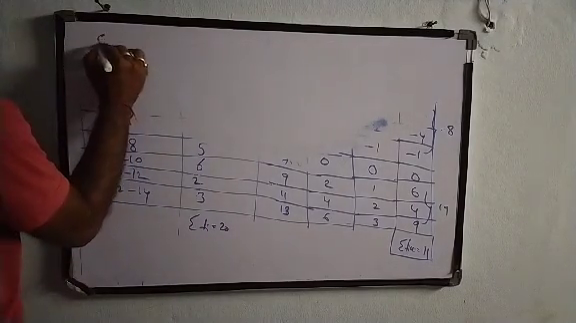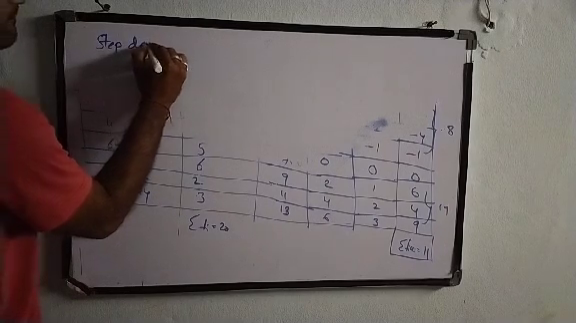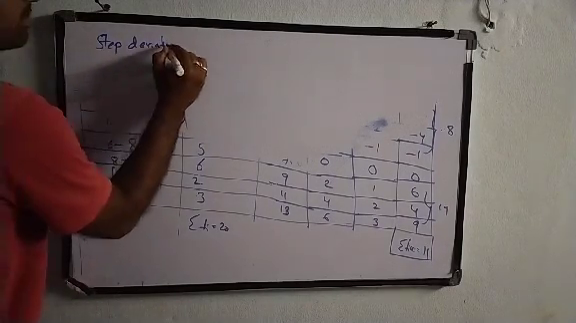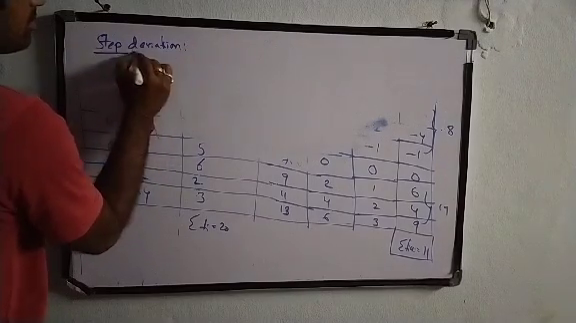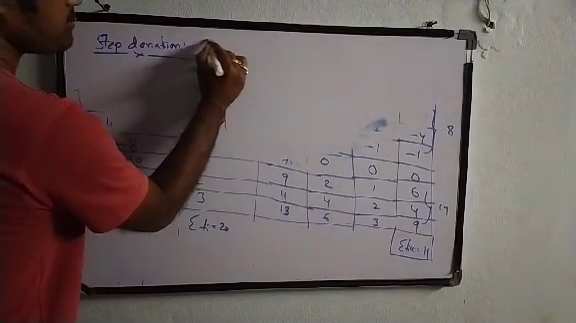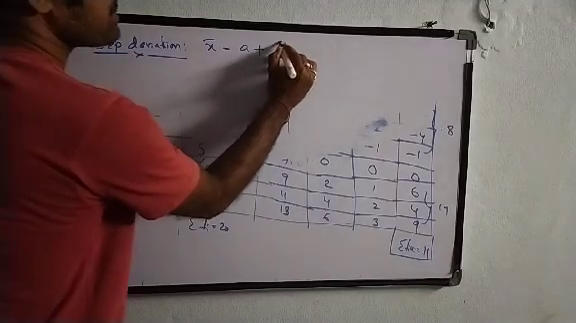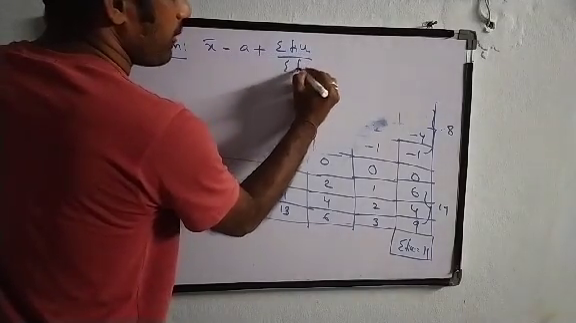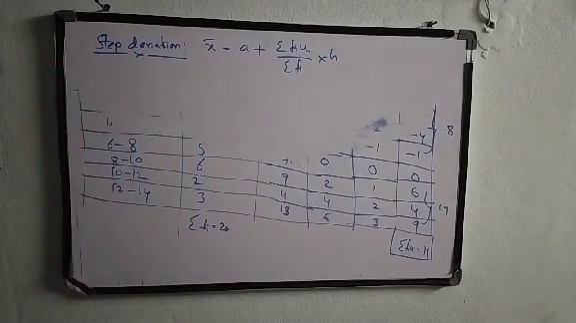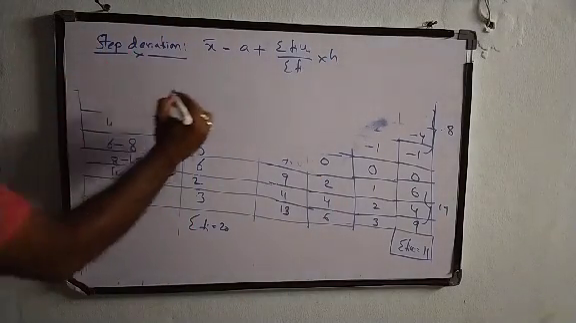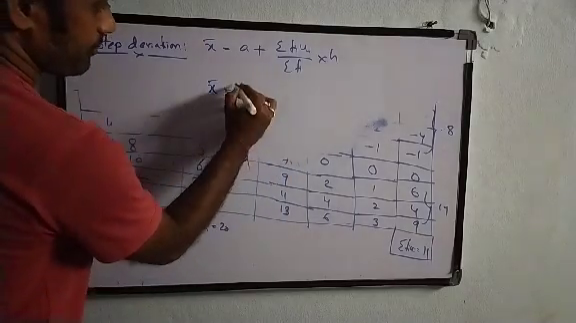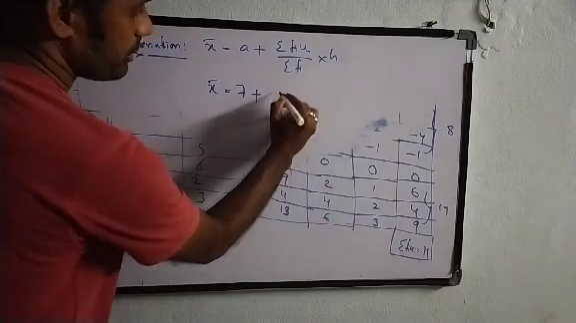So the step deviation formula is x bar is equal to a plus sigma fi ui by sigma fi into h. That is x bar is equal to a. A is nothing but 7. Sigma fi ui is 11 by